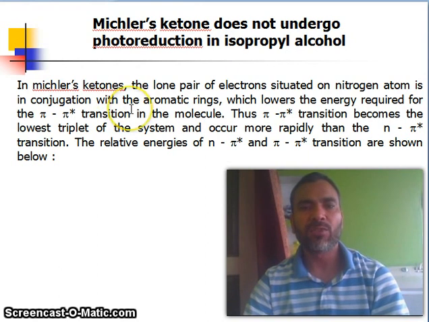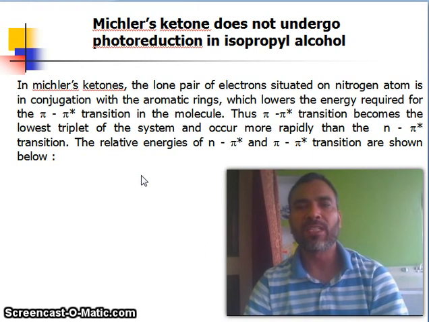In Michler's ketone, the lone pair of electrons situated on the nitrogen atom is conjugated with the aromatic ring, which lowers the energy required for the pi to pi star transition in the molecule. Thus, the pi to pi star transition becomes the lowest triplet of the system and occurs more rapidly than the n to pi star transition. Thus, the relative energies of n to pi star and pi to pi star transitions are shown.